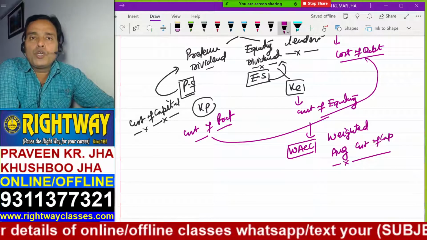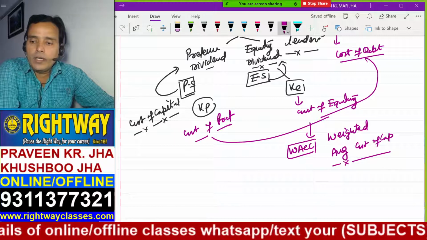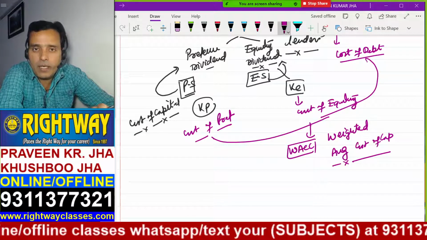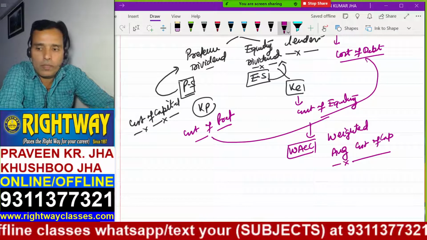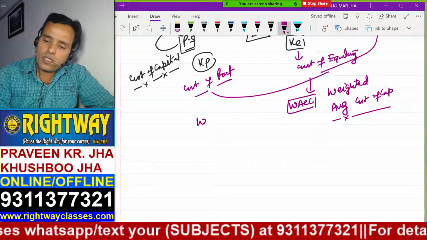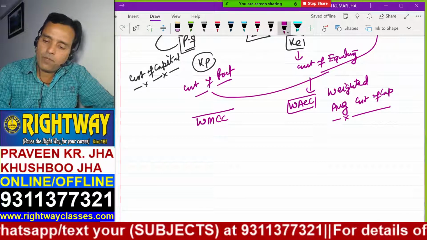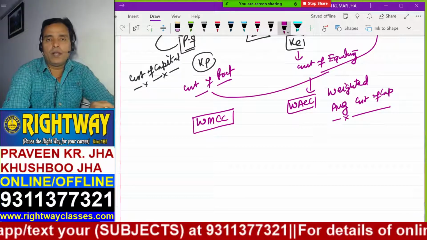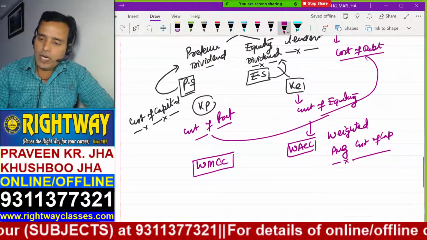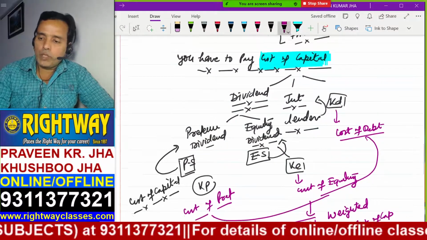That you also need to calculate. So actually what you will calculate in the cost of capital chapter? KD, KP, KE, and overall cost of capital. That is called what? WACC. Sometimes you also need to calculate WMCC, weighted average marginal cost of capital. But this is not essential in every course. Anyway, I am just now introducing about the chapters cost of capital.